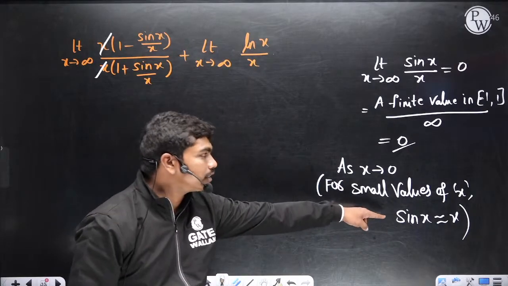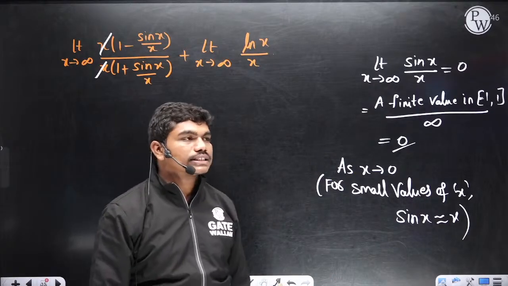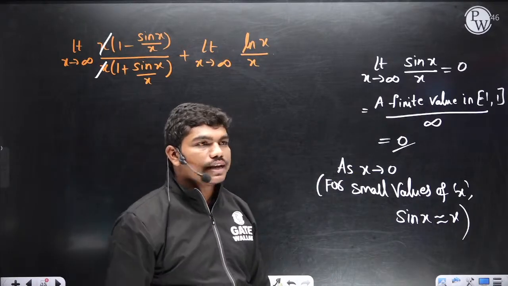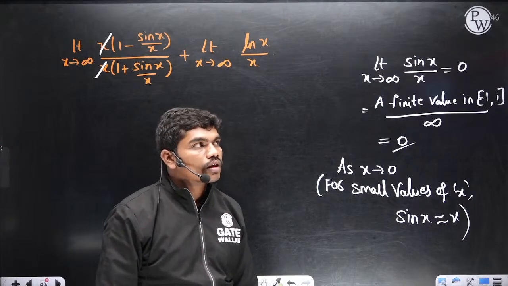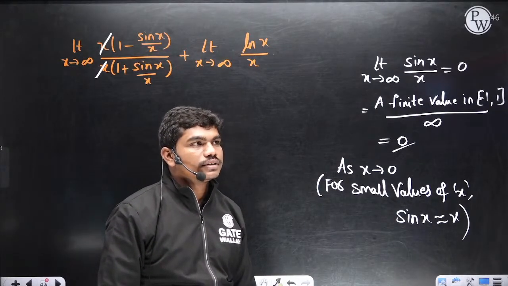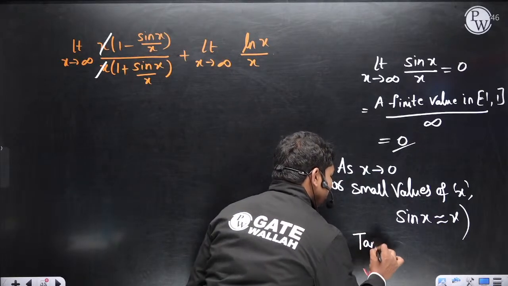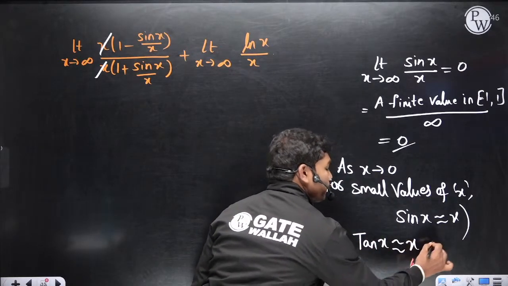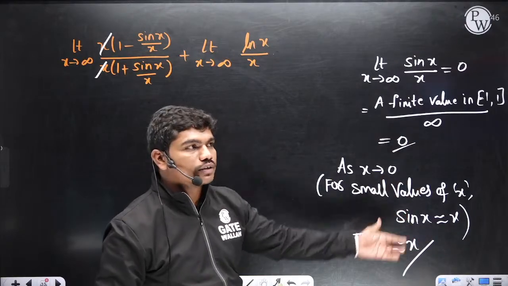Tell me, have you written this actually? As x tends to 0 for small values of x, sin x is almost equal to x. Have you written it? Yes. Tan x also, yes you know this, right? Tan x also x, fine. Also in SHM, yes, of course. In simple harmonic motion also we write.